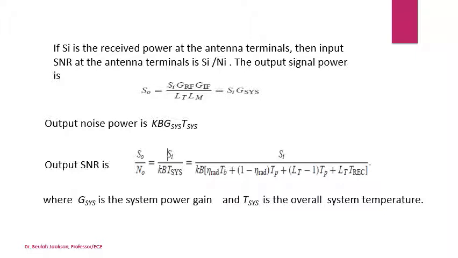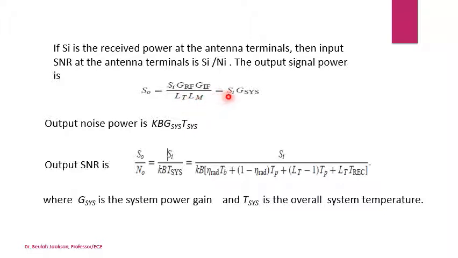If SI is the received power at the antenna terminals, then the input SNR at the antenna terminals is SI by NI. Then the output signal power is S0 equals SI times the gain of the RF amplifier GRF times the gain of the IF amplifier GIF, divided by the loss in the transmission line LT times the loss in the mixer LM.